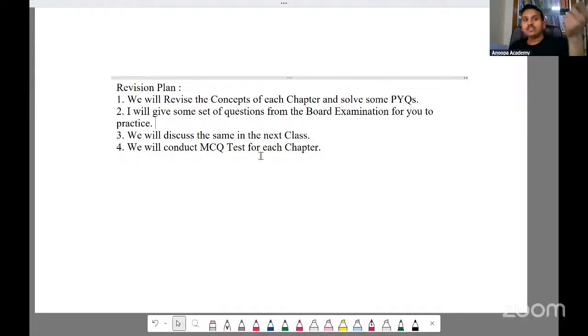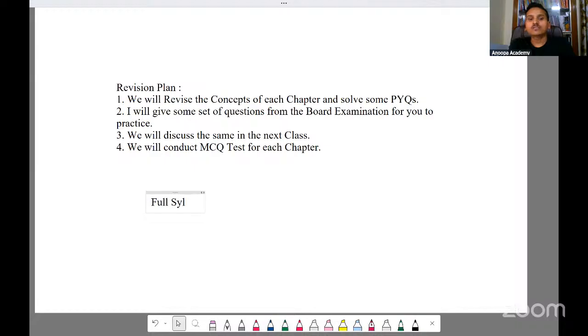Then for each chapter, we'll conduct an MCQ test. The MCQ test for each chapter will consist of an average of 25 questions. For each chapter, I have prepared 25 questions like that. If you revise properly and do the questions, then only this revision will be effective. Once the revision is completed, you'll also be writing a full syllabus test.